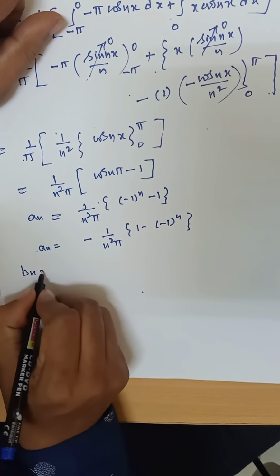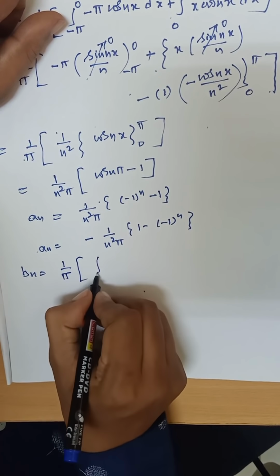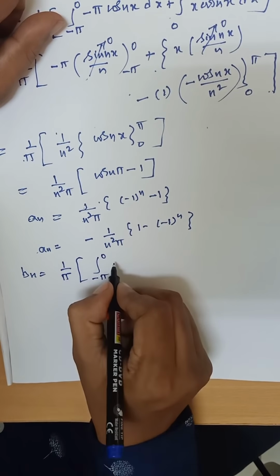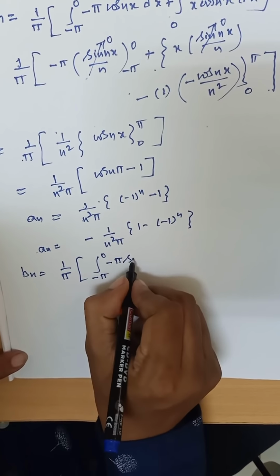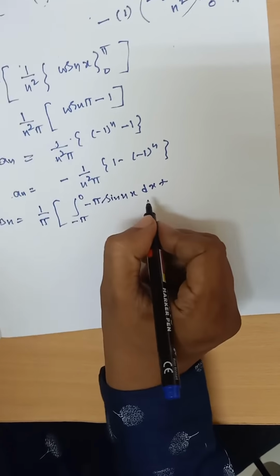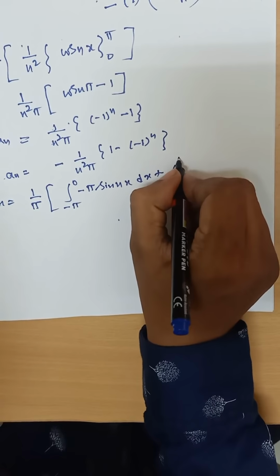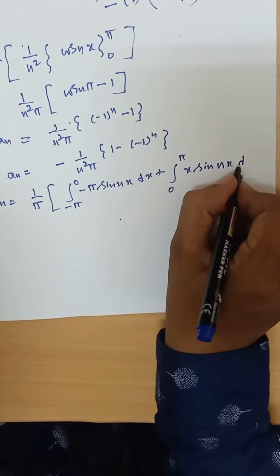Next bn. bn is 1 by pi, comma, integral minus pi to 0 of minus pi into sin nx dx plus integral 0 to pi of x sin nx dx.